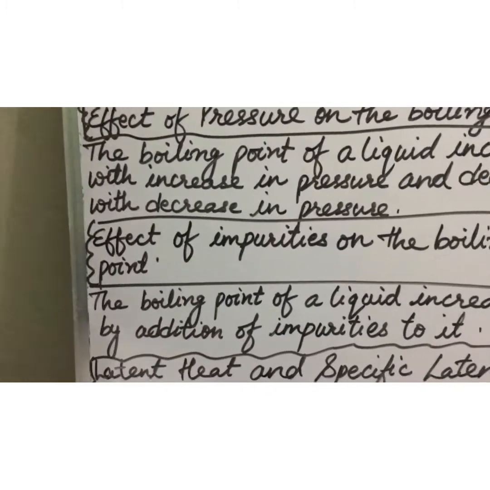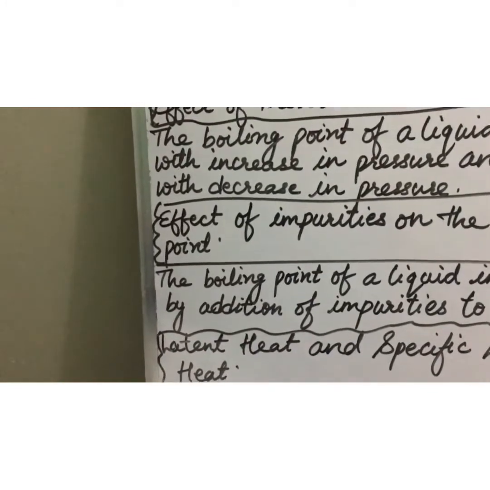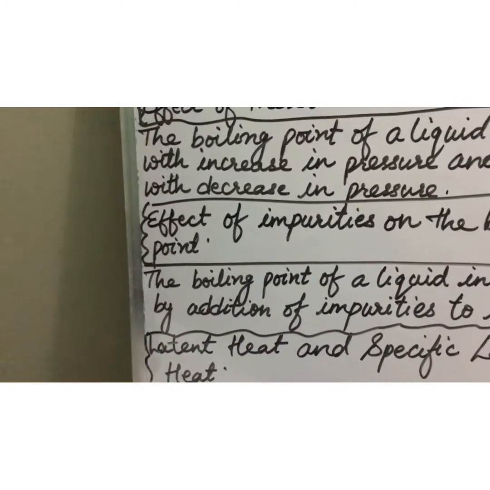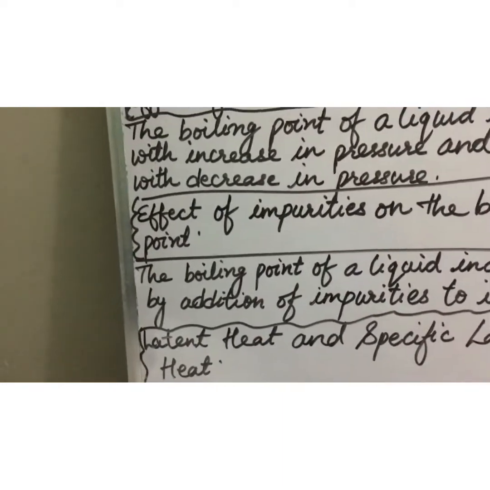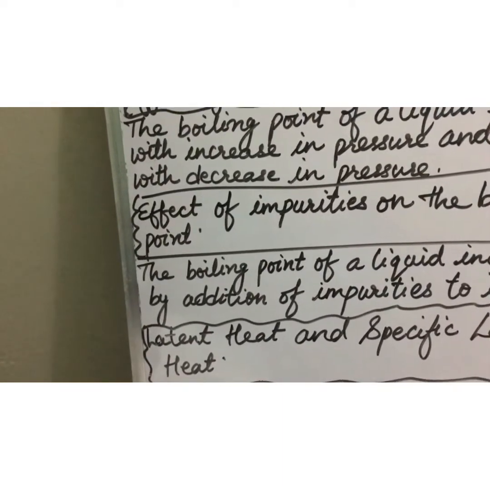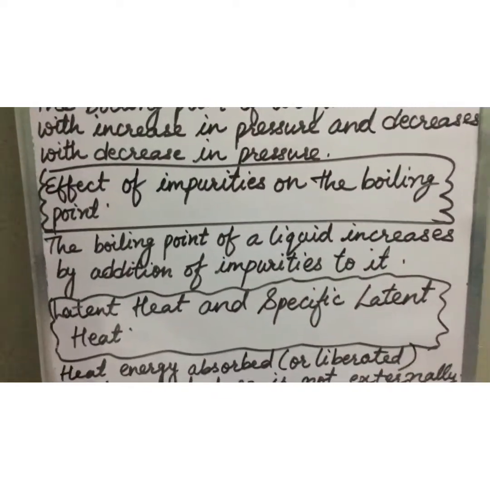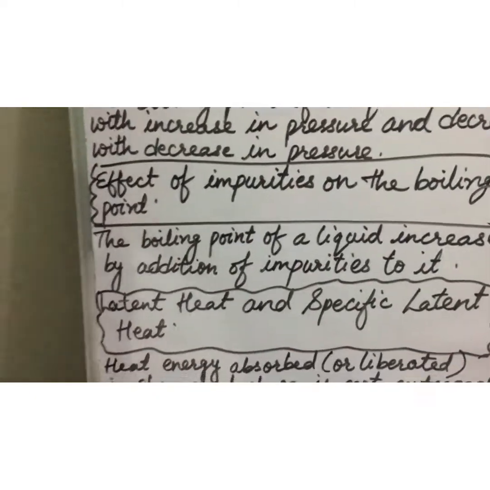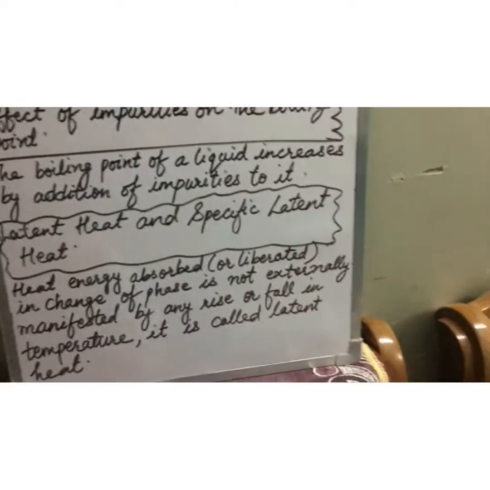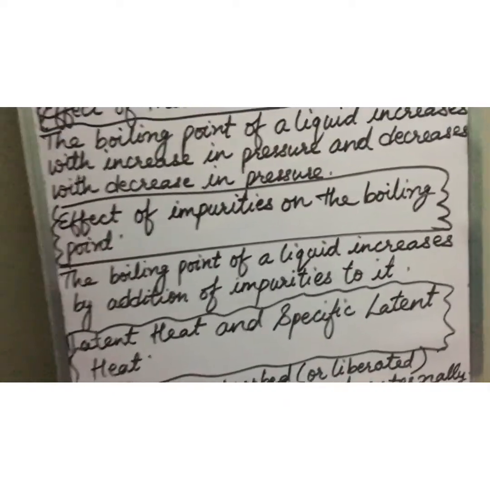Why? Because at these places water boils at a temperature lower than 100 degrees Celsius and the food does not get enough heat energy to cook. Okay, now the next topic is the effect of impurities on the boiling point. What are the effects of impurity on the boiling point? Again, when we increase the impurity, what happens? The boiling point of a liquid increases.